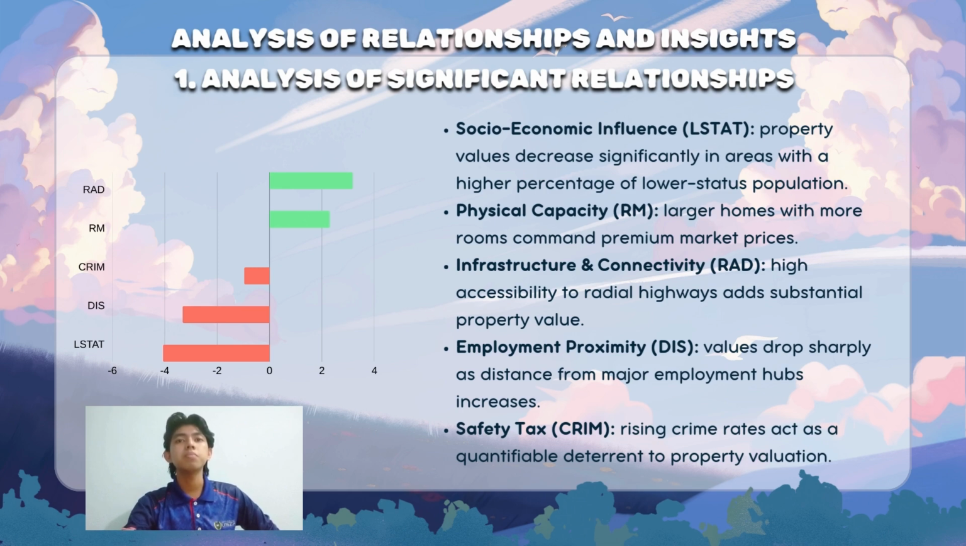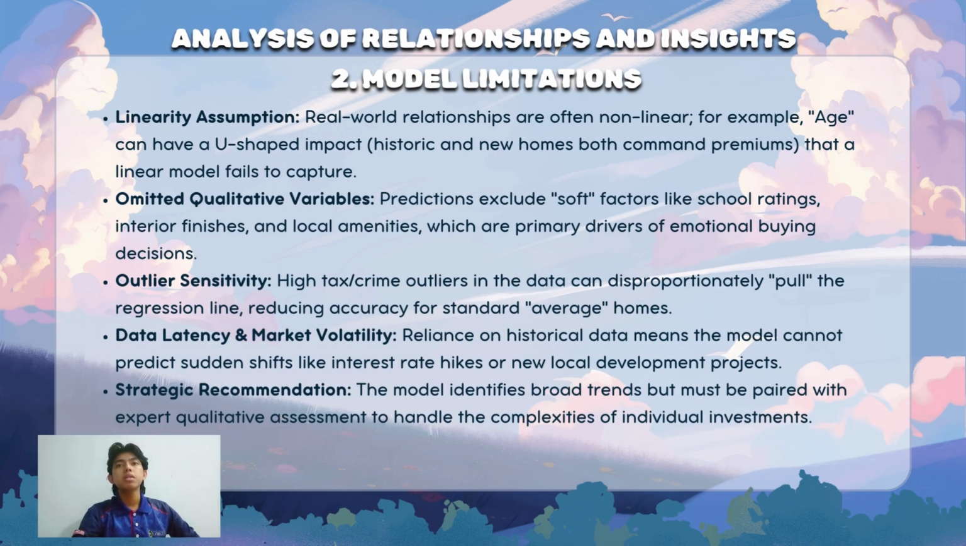While our model is statistically strong, it has 4 critical limitations we must keep in mind. Non-linearity. First, real estate doesn't always work in a straight line. For instance, the age of a house often follows a U-shape, where very old and very new houses are both expensive. Our linear model misses that nuance. The human element. Second, the model is blind to soft factors like high-end kitchen renovations or the popularity of a local park, which can cause prices to deviate from our mathematical estimate.